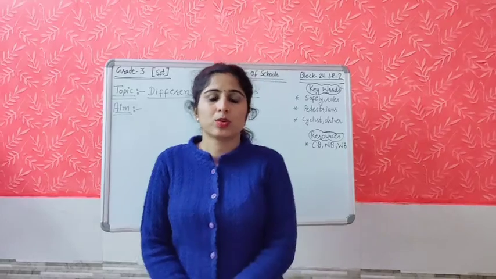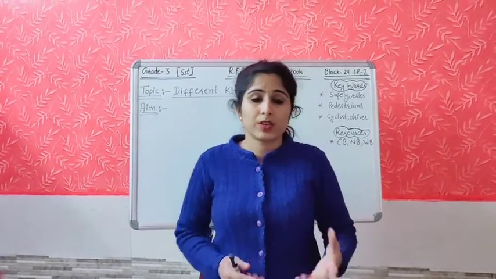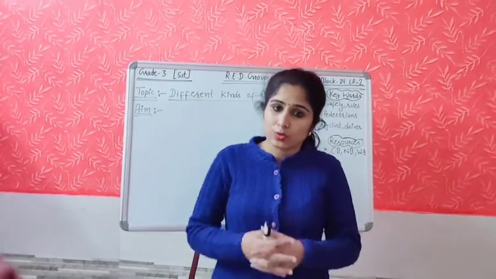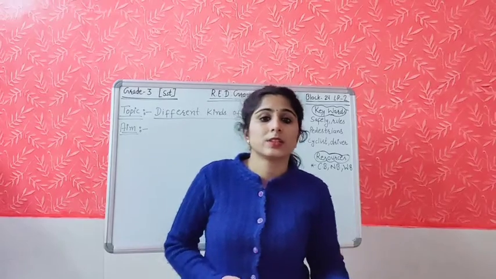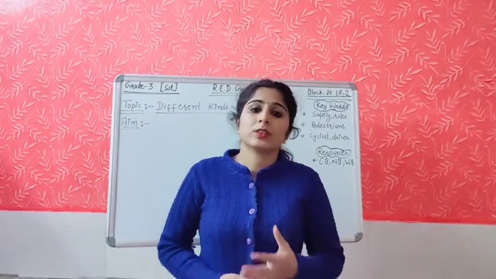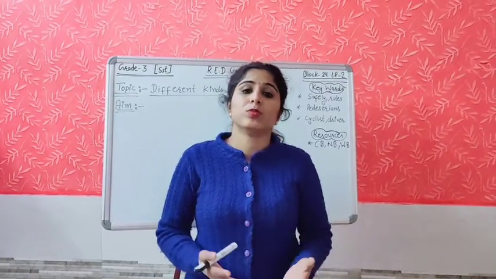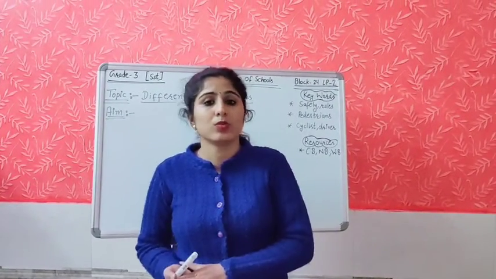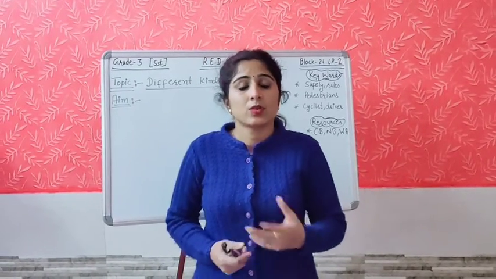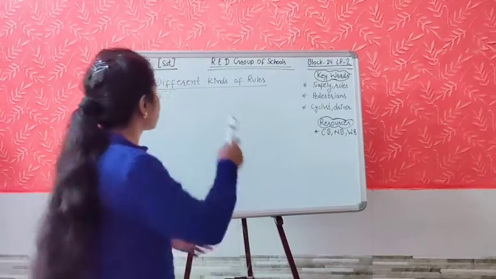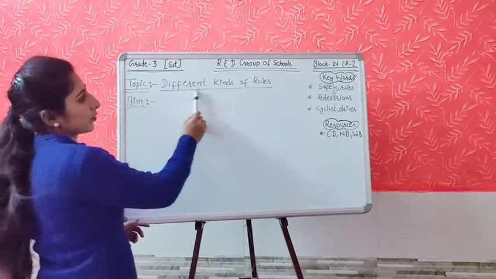As you know, student block number 24 is going on, and in the previous lesson plan, we read about different types of road signs and signals and the road marking. Different signals and different signs give us guidance and directions on how to move on the road, when to move, where to move, and where not to move, when to stop. Yes, all these things we read in the previous chapter, and today we are going to read about different kinds of rules. So this is our today's topic, different kinds of rules.